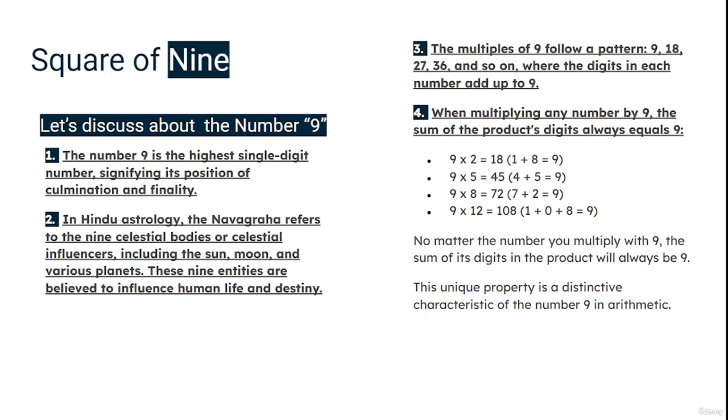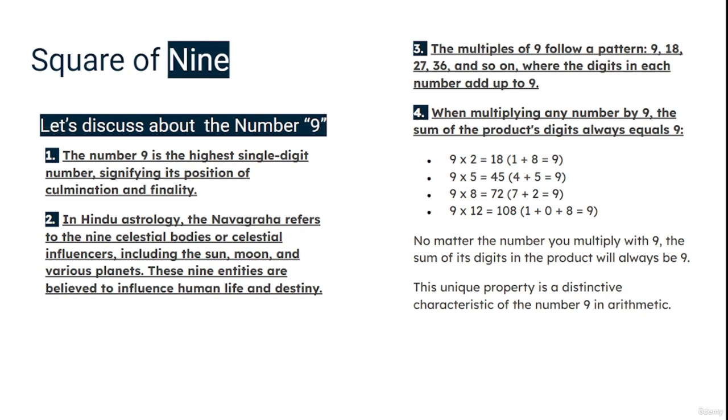Now, let's discuss the number 9. The number 9 is the highest single digit number. See, 0, 1, 2, 3, 4, 5, 6, 7, 8, 9. After that, it comes 10. Because of that, it is like the most important number in every religion. Like in Hindu astrology, the Navagraha refers to the 9 celestial bodies or celestial influencers, including sun, moon, and various planets. These 9 entities are believed to influence human life and destiny.